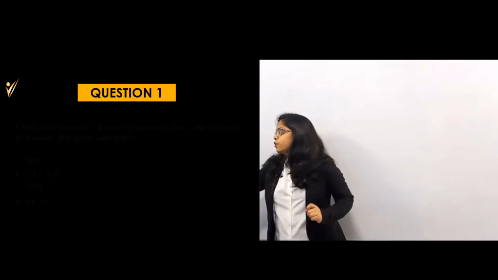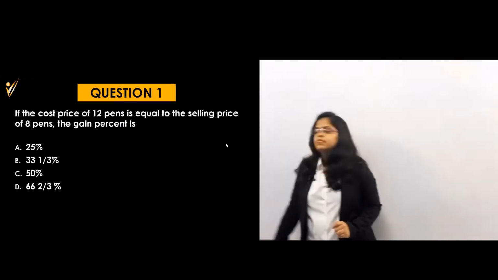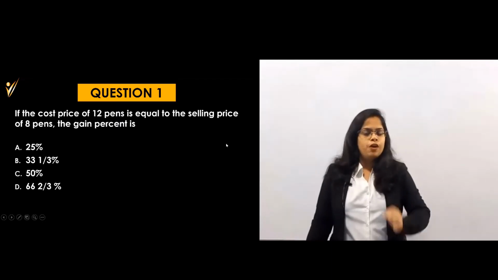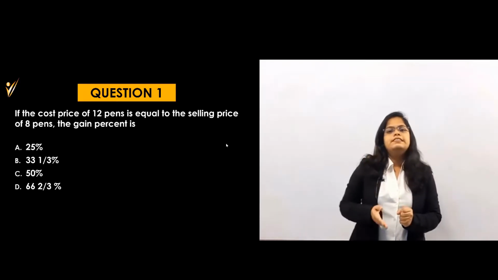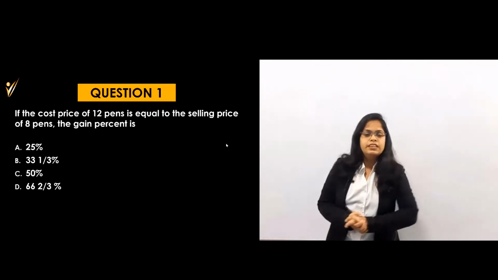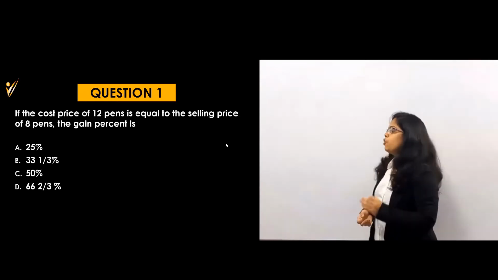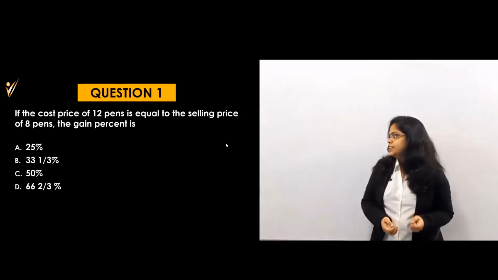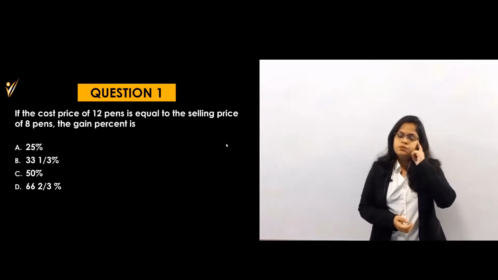Actually, first the questions. Okay, there is a first question. First we will understand what exactly the question is saying. Okay, now in this type you have to understand the question. If you understand the question, then definitely you will understand the approach towards the question and you can solve easily. Okay, so what are they saying in this question? The question is like, if the cost price of 12 pens is equal to the selling price of 8 pens, then gain percentage is what?